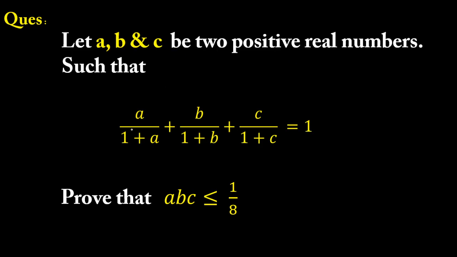way that a upon 1 plus a, plus b upon 1 plus b, plus c upon 1 plus c is equal to 1, that is given, and we have to prove the product of these three numbers is less than or equal to 1 by 8.